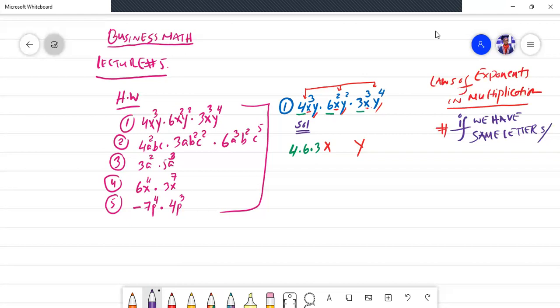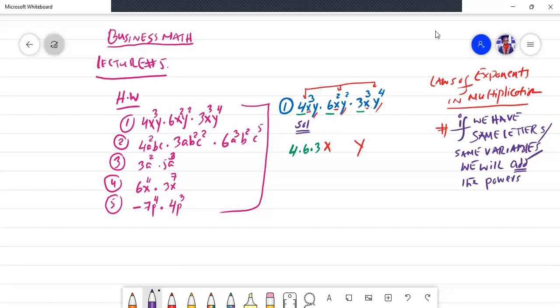If we have the same letters or the same variables, what will we do? We will add the powers. And what are those powers given in the equation?